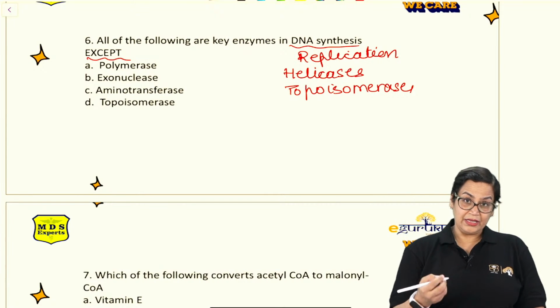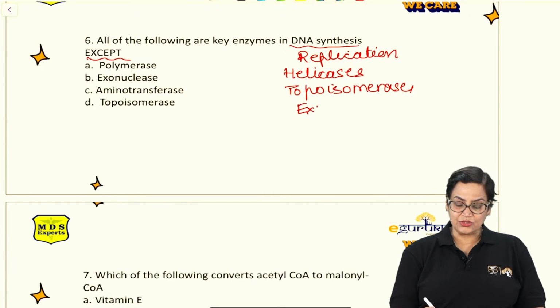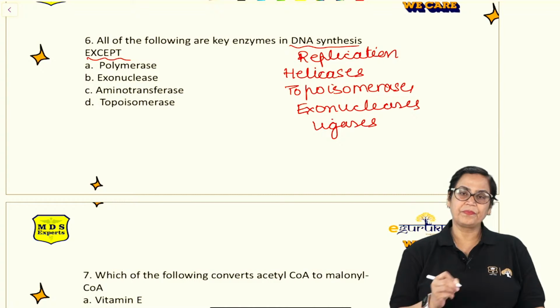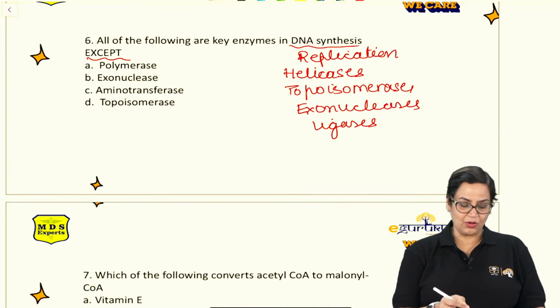Then during proofreading, exonucleases, and ligases. Now look at the options. Polymerase, yes, it is used. Exonuclease, yes, it is used.